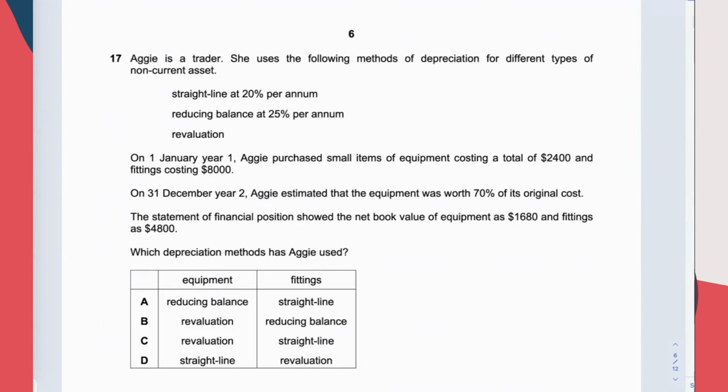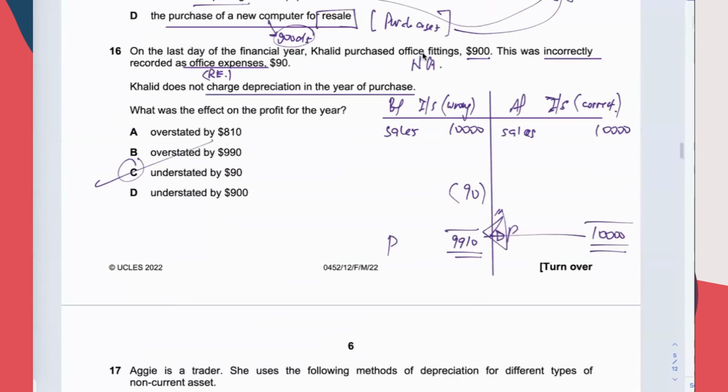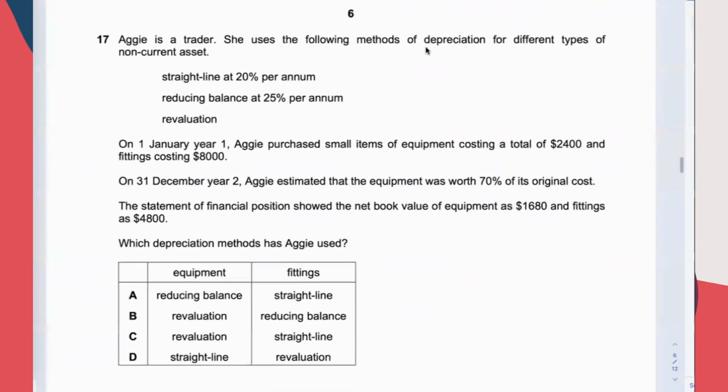Let's continue. Question 17. A long question, but never think that long questions always mean challenging questions. Just now you saw a short question. Is it a very easy question? Not always, right? Sometimes a long question could be good, because a long question means they have given you a lot of information and it may help you with the calculation easily.